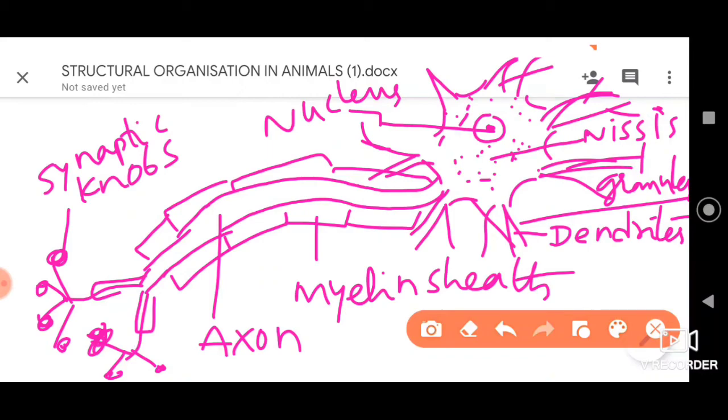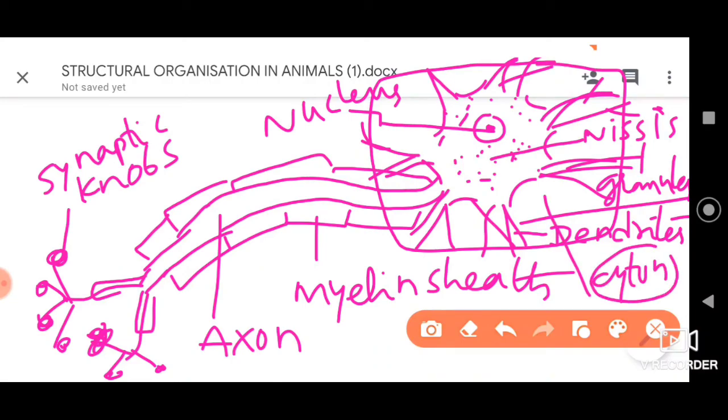When you consider this part, this part is called the cyton. We call that the cyton or the cell body of the neuron. This cell body of the neuron is the important part. Apart from the cyton, there are 2 processes. These processes which arise from the cyton are called dendrites, which I have already told you.